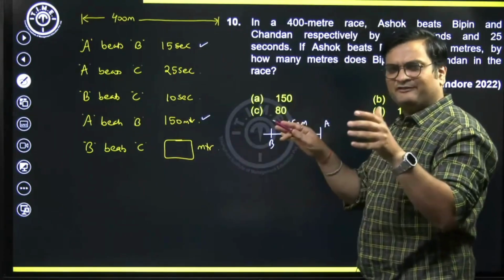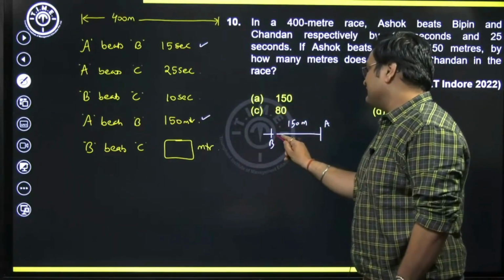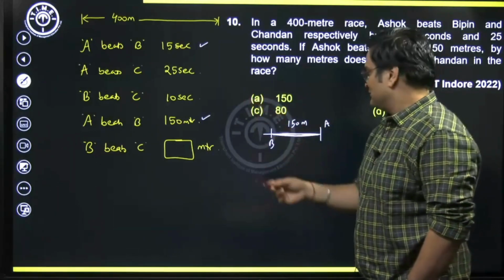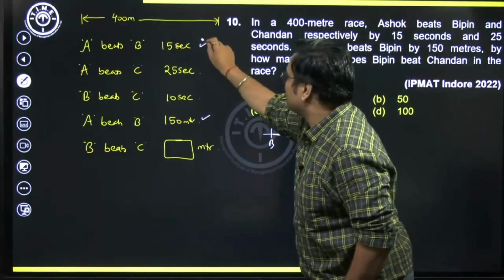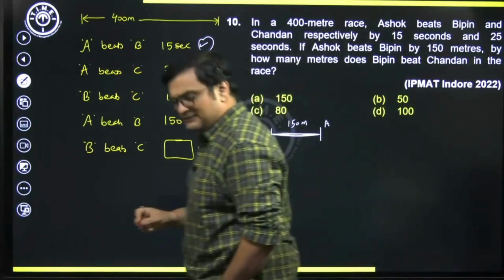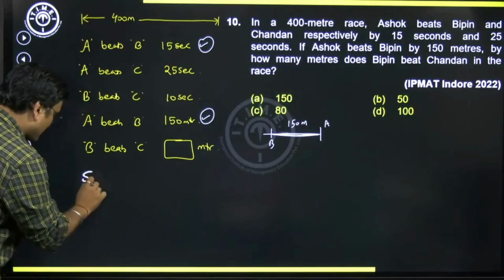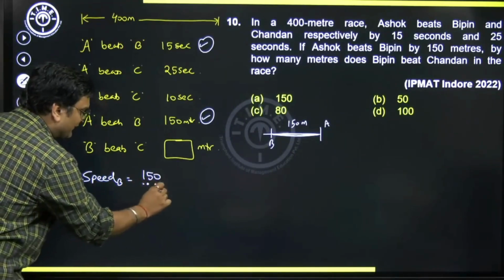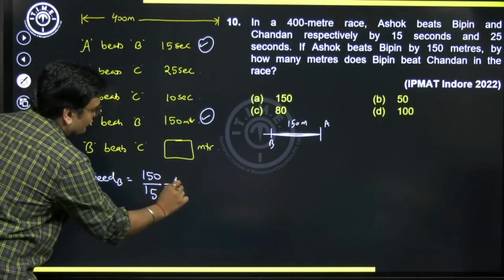So effectively, combining the two, for running 150 meters, B is going to take 15 seconds. Using these two pieces of information together, can I write the speed of B? B is going to run 150 meters in the final 15 seconds, so it's going to be 10 meters per second.